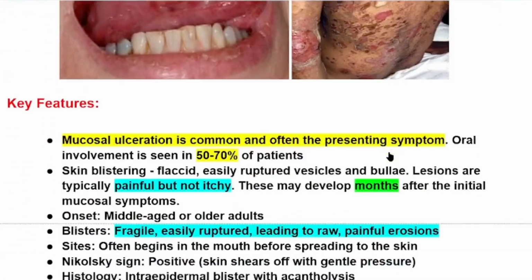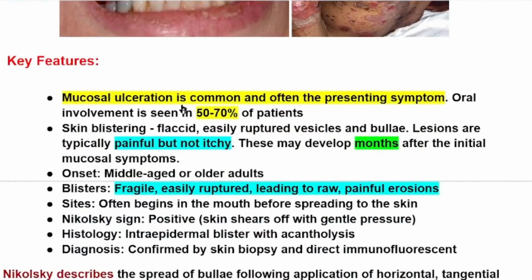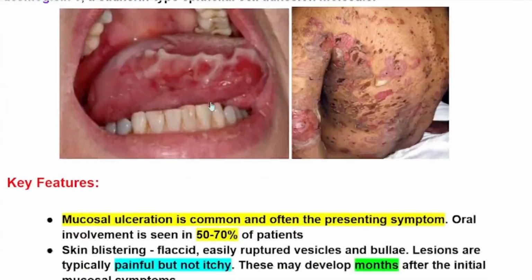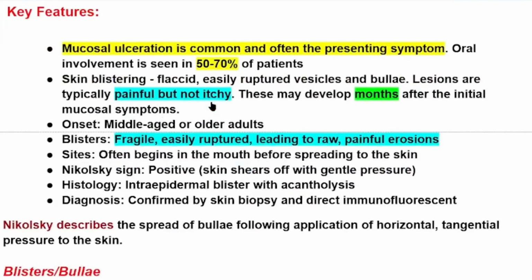Okay, key features. Mucosal ulceration is common and often the presenting symptom. Oral involvement is seen in 50 to 70% of patients. As we said, one of the first presentations of patients with Pemphigus vulgaris is mucosal ulceration. Okay, skin blistering: flaccid, easily ruptured vesicles and bullae. Lesions are typically painful but not itchy, as we said. This may develop months after the initial mucosal symptoms.